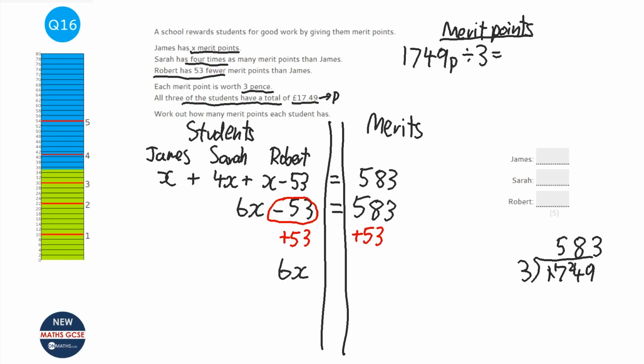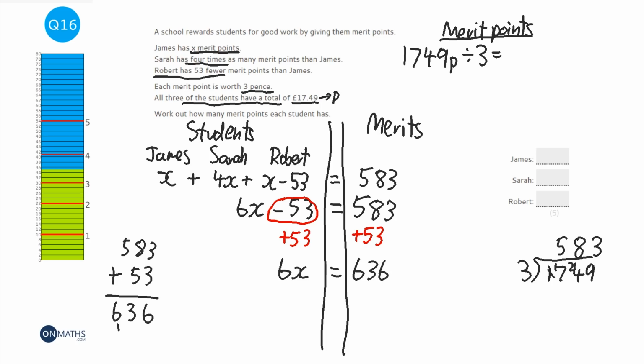So we've got 6x left on this side. Now we need to do 583 plus 53. So 3 plus 3 is 6, 8 plus 5 is 13, and 5 plus 1 is 6, so 636. And to get rid of the x here, that's a times x, so I need to divide both sides by 6.